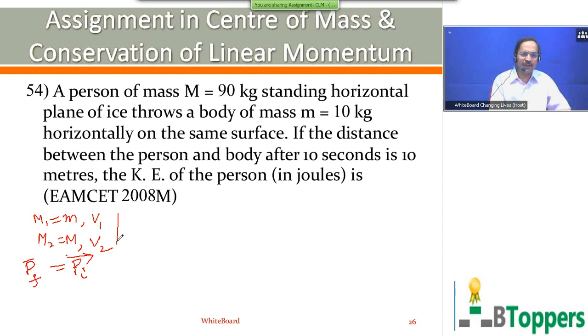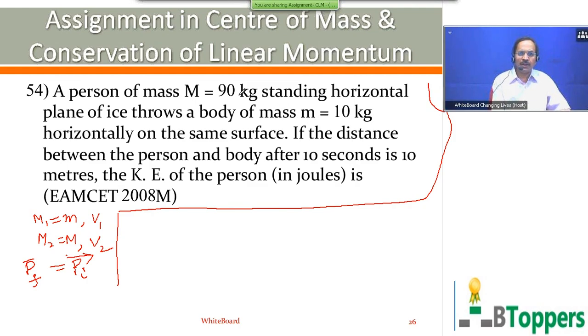Initially, both the person and the body are at rest. So the initial momentum of the system is 0. Therefore, the final momentum must also be 0. The vector sum of the momenta of the mass capital M and mass small m must be 0.